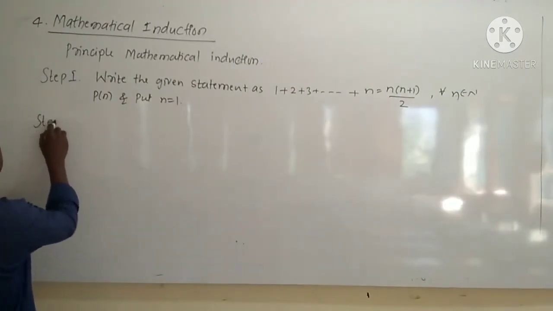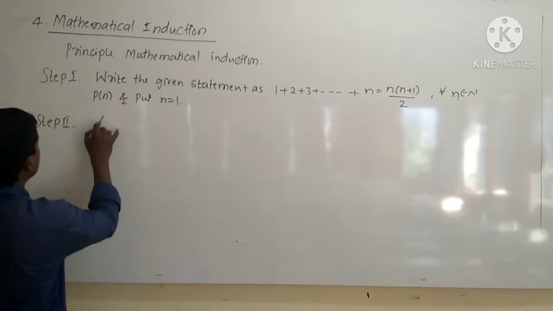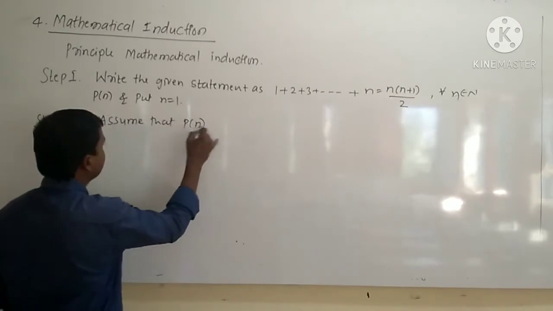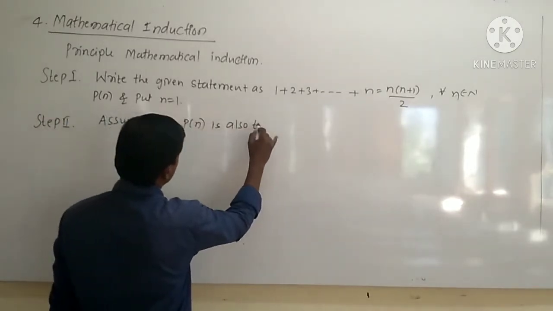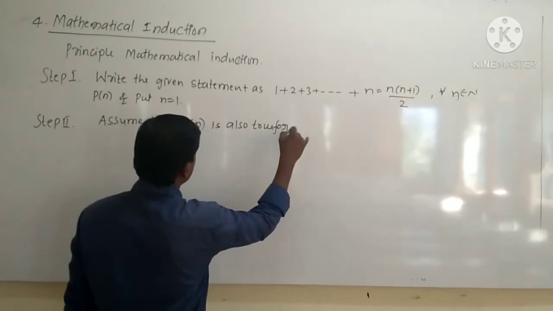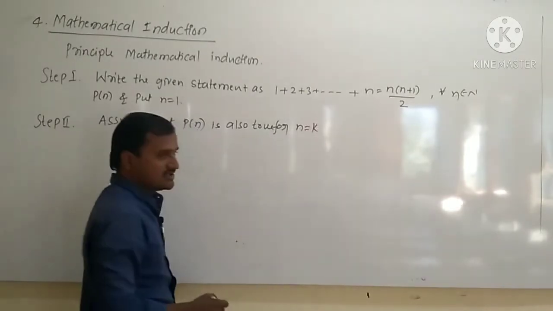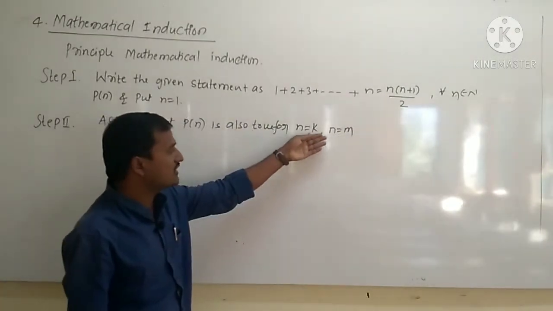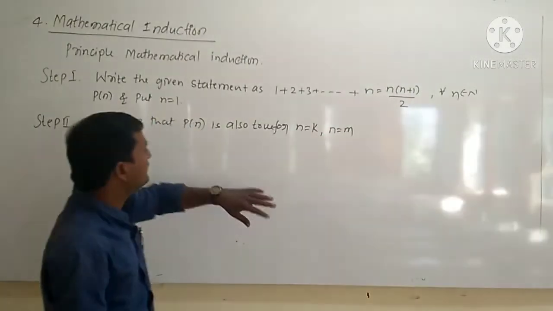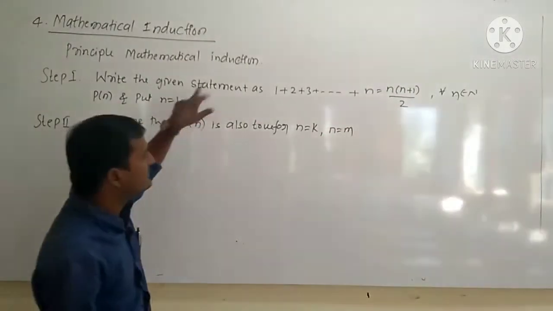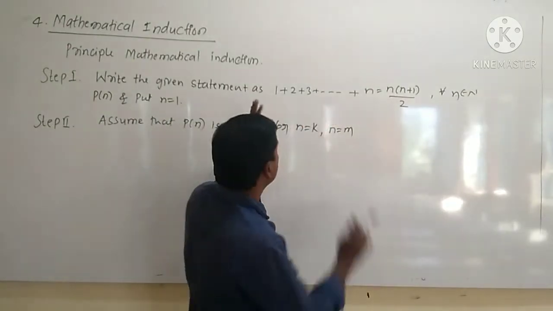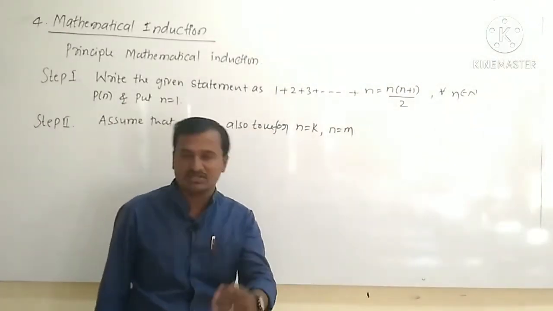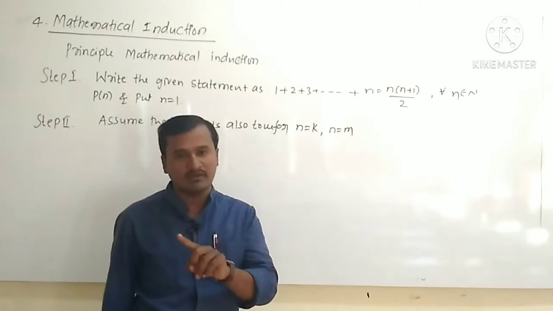And step 2, what will we do in step 2? Assume that P of n is also true for n is equal to k, right? Sometimes we will take n is equal to m. Either you have to use n is equal to k or n equal to m. So if it is true for n is equal to 1, if you take the value of n equal to 1 and you are getting LHS equal to RHS, then we will say that the given statement P of n is true for n equal to 1.